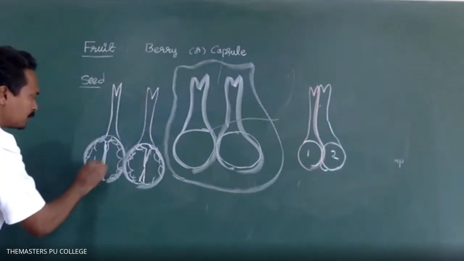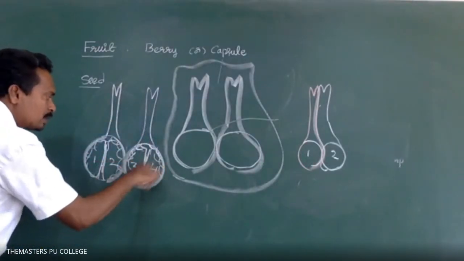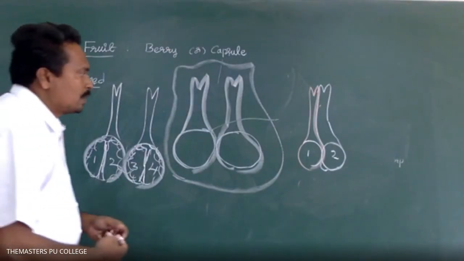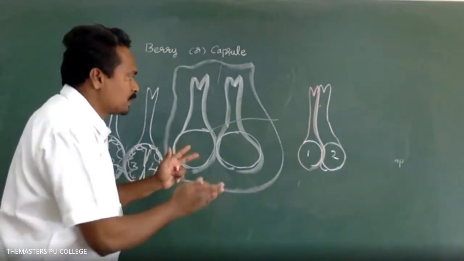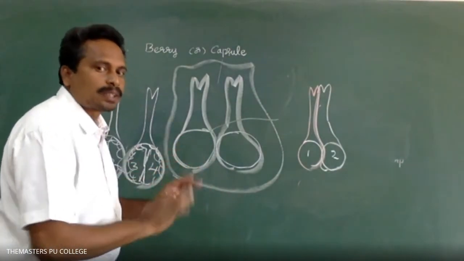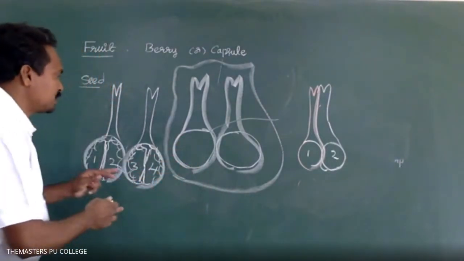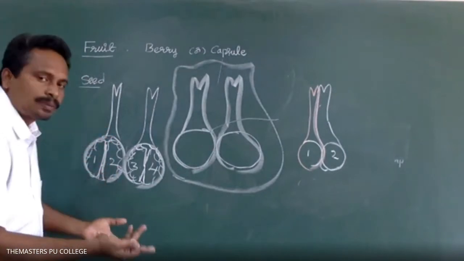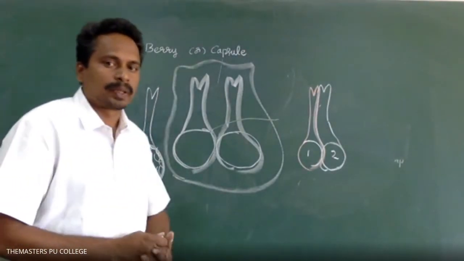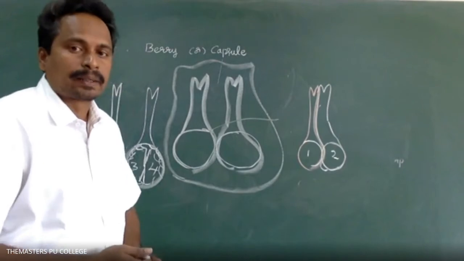Like now here, how many chambers are formed? Four chambers. So in some of the plant species, the ovary doesn't form the chambers, and in some, the ovary forms the chambers. Is it clear now? Yes, sir. Thank you, sir.